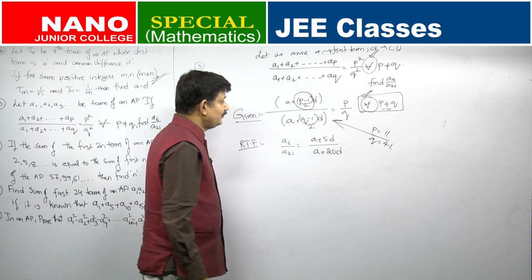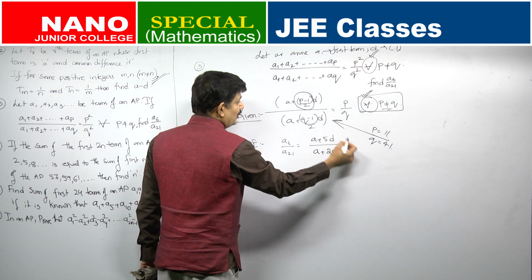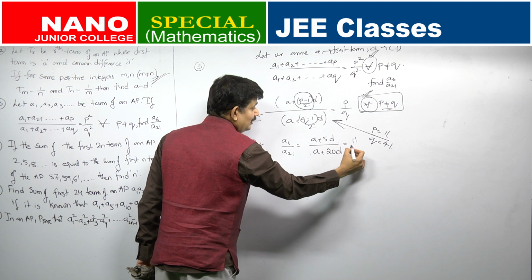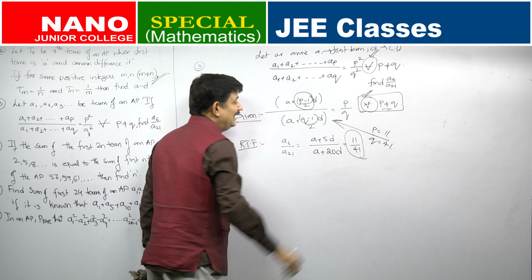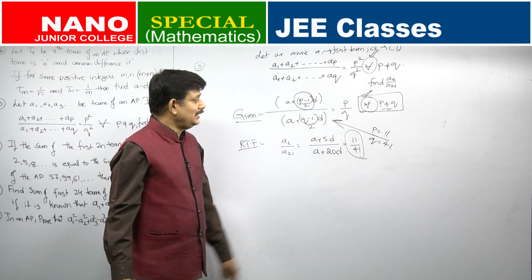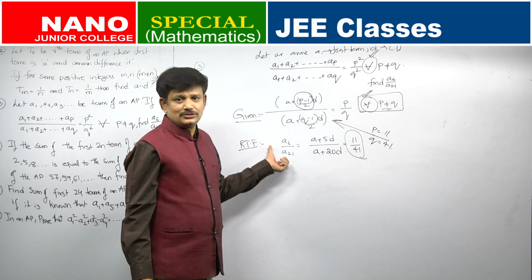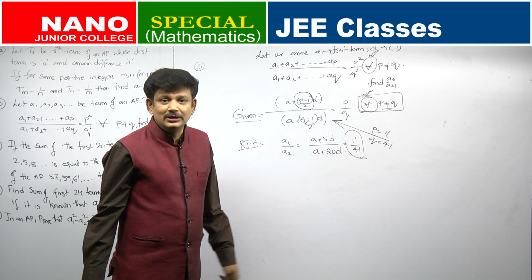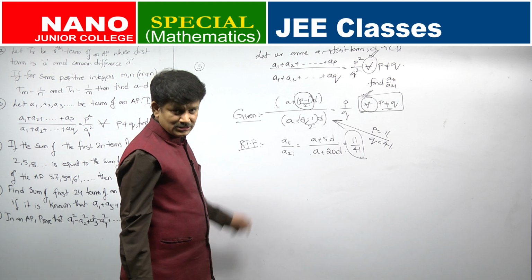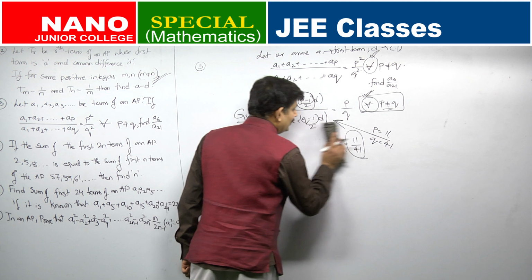Is this clear, all of you? So, once you put P equal to 11 and Q equal to 41, what will this expression be equal to? You are also putting on the right side: P is 11 and Q is 41. So, your answer will be 11 divided by 41. So, just substitute 11 in place of P, 41 in place of Q. A very important competitive examination question, because this already came 2-3 times in JEE Advanced as well as in Main. So, people repeat this question, a very regularly asked question. Okay. So, remember this idea, very important.